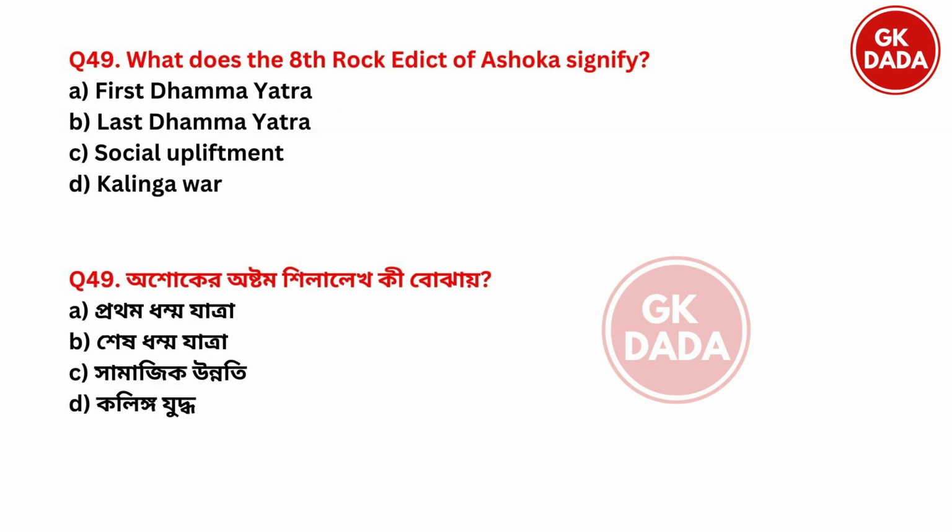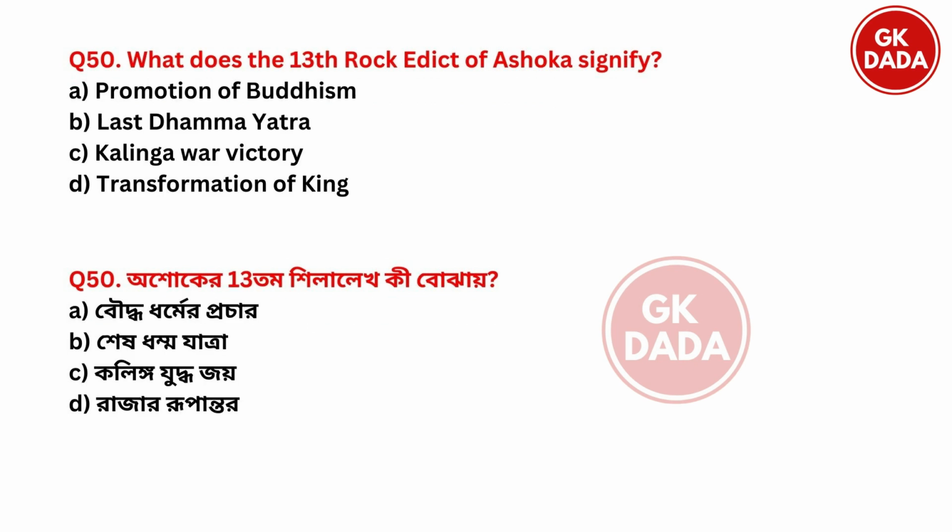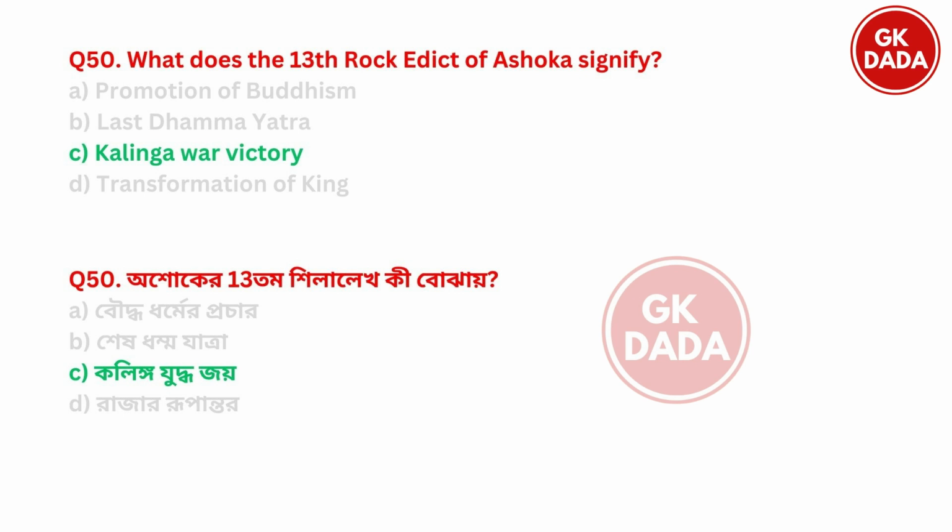Next. What does the eighth rock edict signify? Eighth rock edict. First Dhamma Yatra, last Dhamma Yatra, social upliftment, Kalinga war. And the right answer is option A, first Dharma Yatra. Next. What does the 13th rock edict signify? 13th. Promotion of Buddhism, last Dharma Yatra, Kalinga war victory, transformation of king. And the right answer is Kalinga war victory, option C.